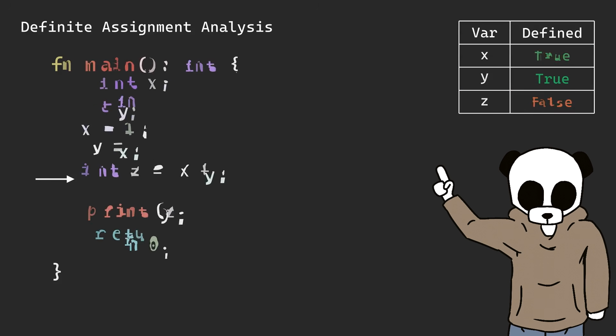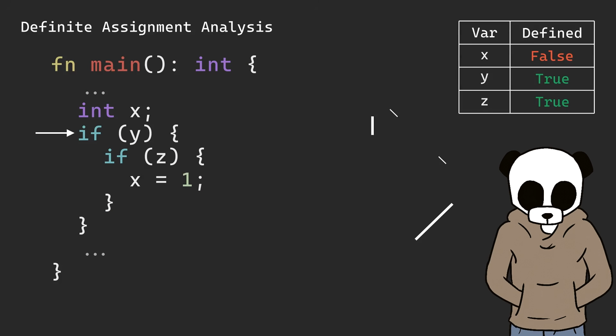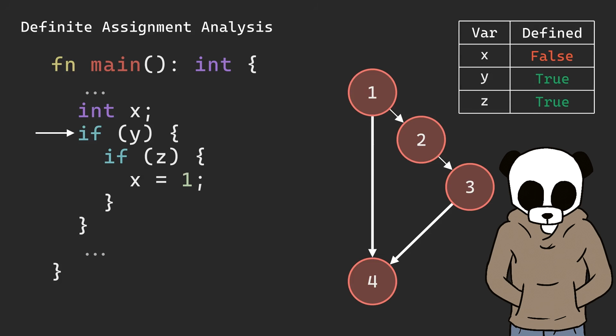But what happens in this case? We don't know if x is assigned here because it depends on the value of y, so we need some notion of what's called a control flow. I was too lazy to deal with this, and I left my definite assignment as a linear scan. It was better than nothing.